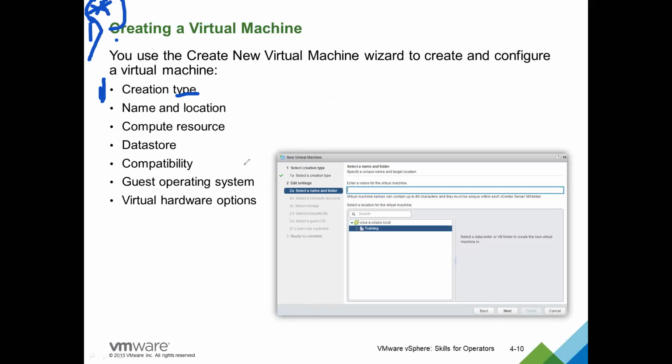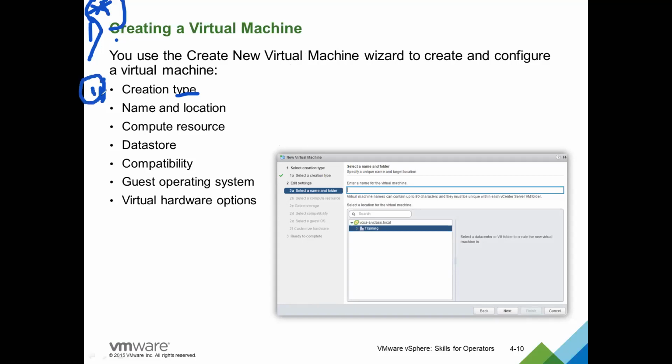There are concepts like templates and clones, which we will learn shortly in our next classes. There we will create a different type, like cloning an existing virtual machine, or converting this to a template and creating a template. Template and clone are nothing but creating a copy of a virtual machine.